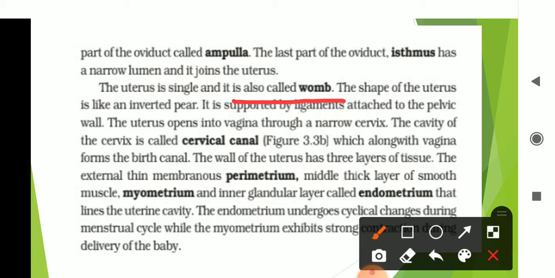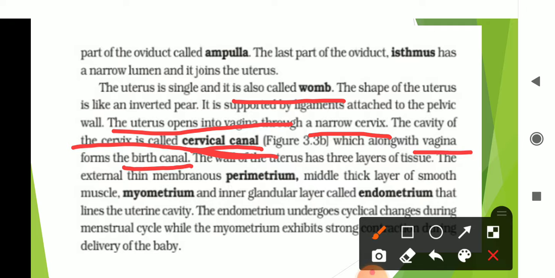Next, the uterus opens into the vagina through a narrow cervix, and the cavity of the cervix is called the cervical canal, which along with the vagina forms the birth canal, through which a child is born.